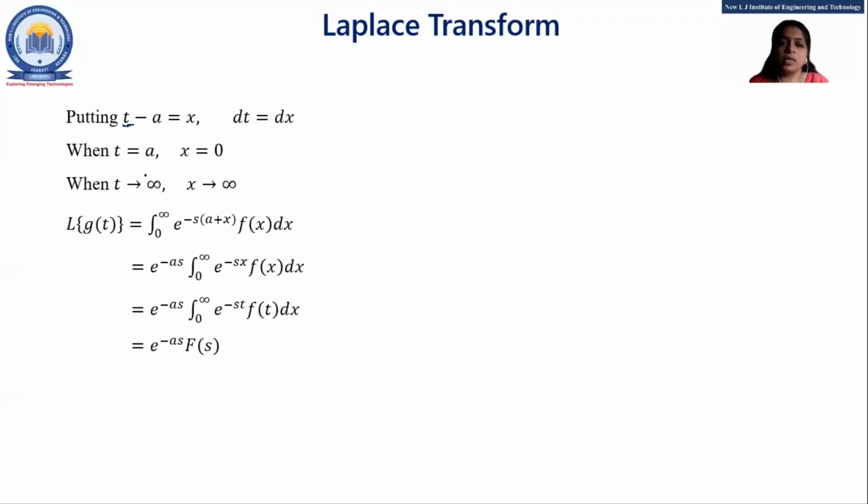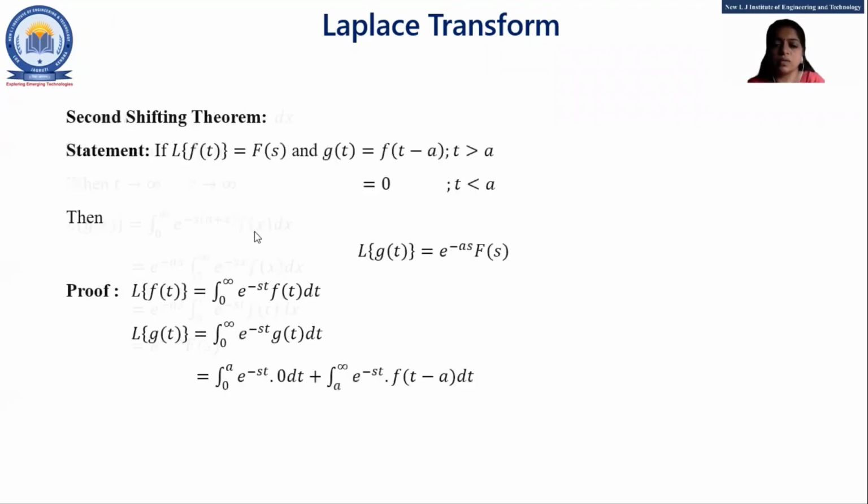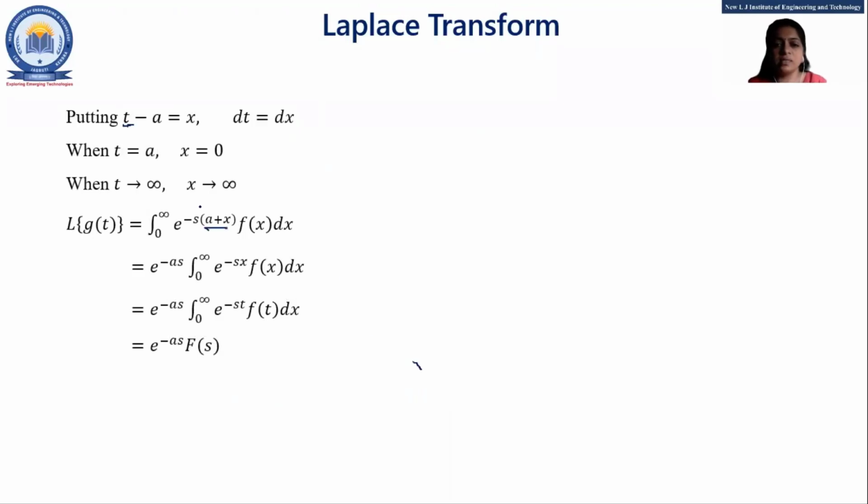So when we convert t into x, our limit will convert into 0 to infinity. So here 0 to infinity, e raised to minus st. But t is what? A plus x. If we put t as the subject, the value of t is a plus x. So here a plus x. Here f of t minus a, right? In the last term, f of t minus a, but we represent this t minus a as x. So this is f of x dx.